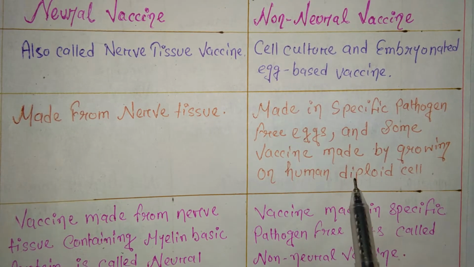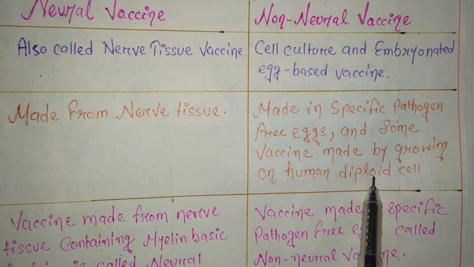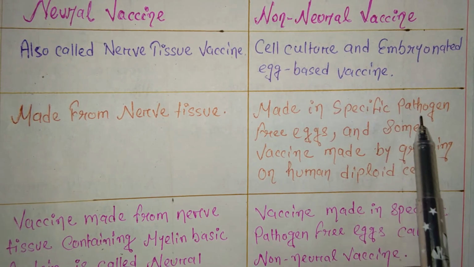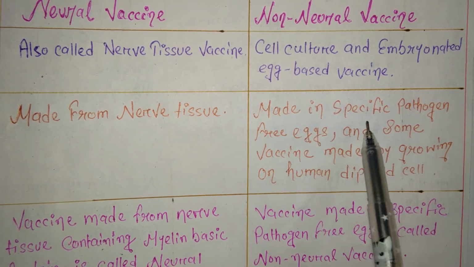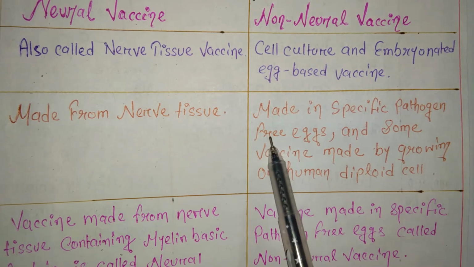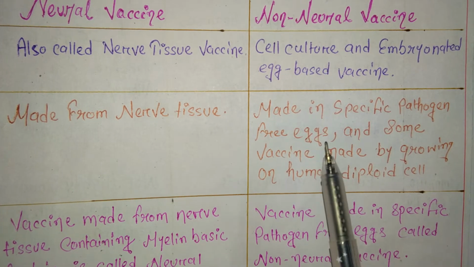If we have to use this egg and diploid cell in the laboratory, then we have to make it totally microorganism free, totally pathogen free. So we use the term specific pathogen free when we use something in the laboratory.